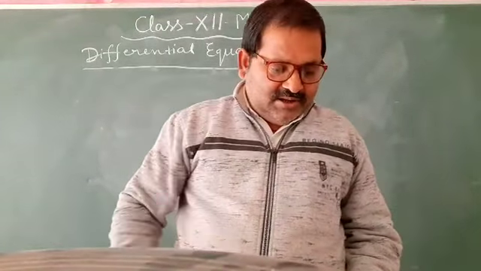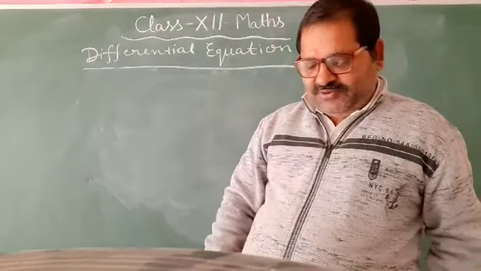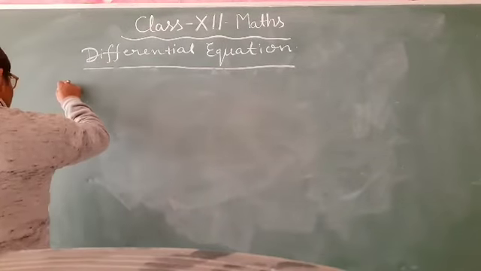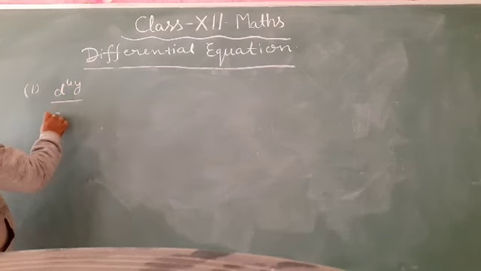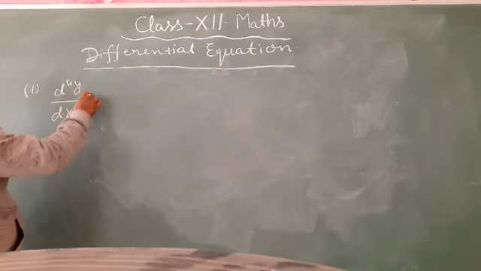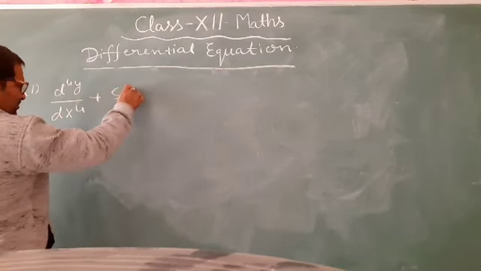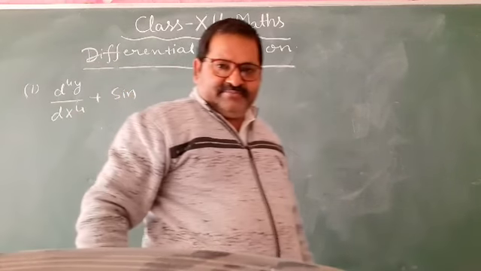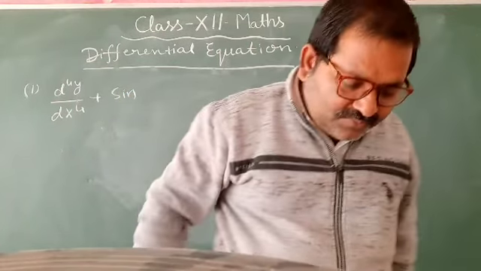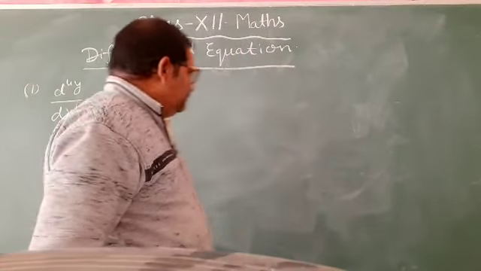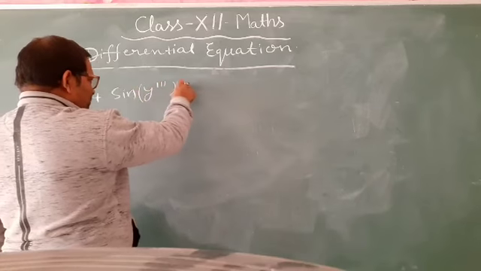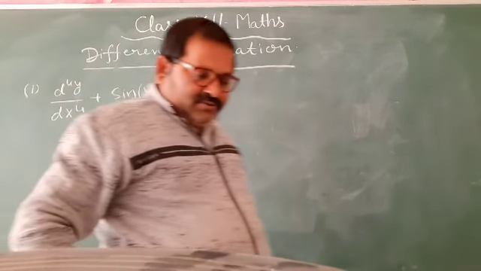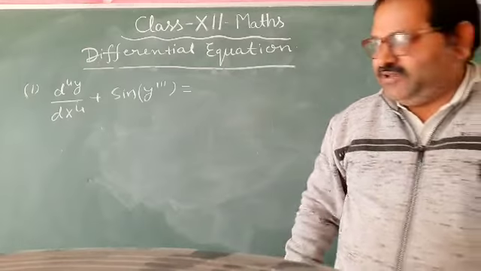Question number 1: d4y upon dx power 4 plus sine y triple dash equal to 0.